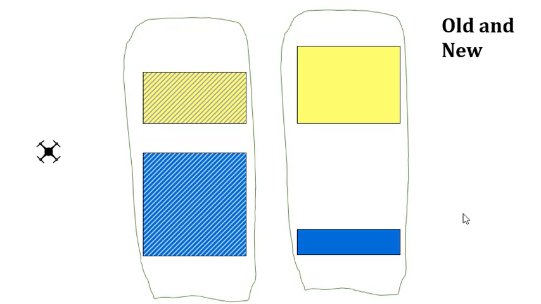Let's call event A old, and event B new. You define the events the way you want. These two events have no intersection. This is old and this is new. There is no intersection. That means that the joint probability is 0, and that also means that these events are mutually exclusive.